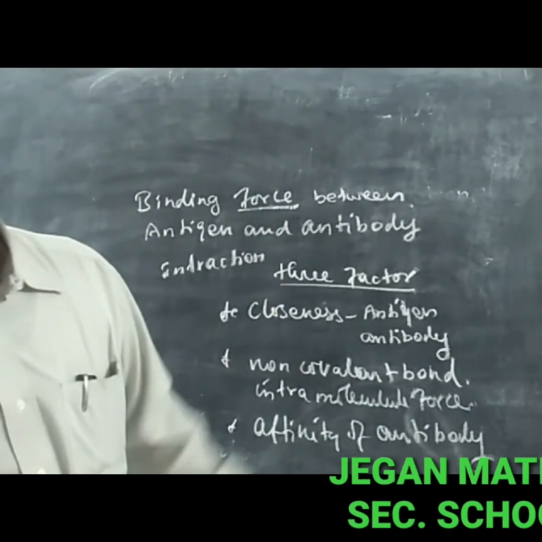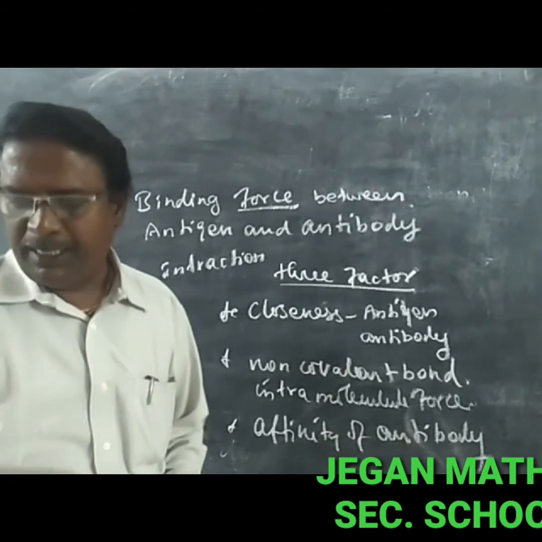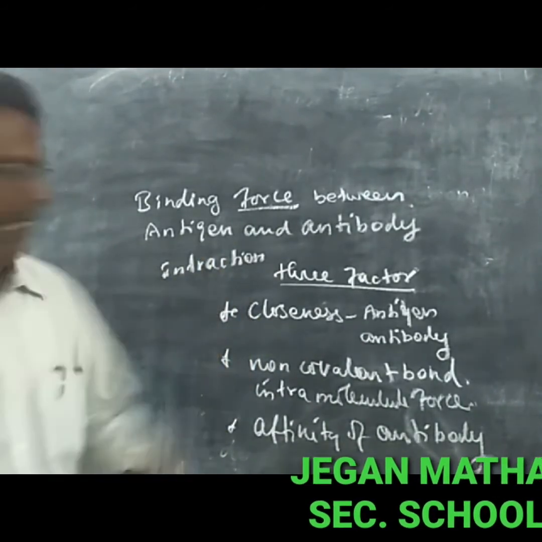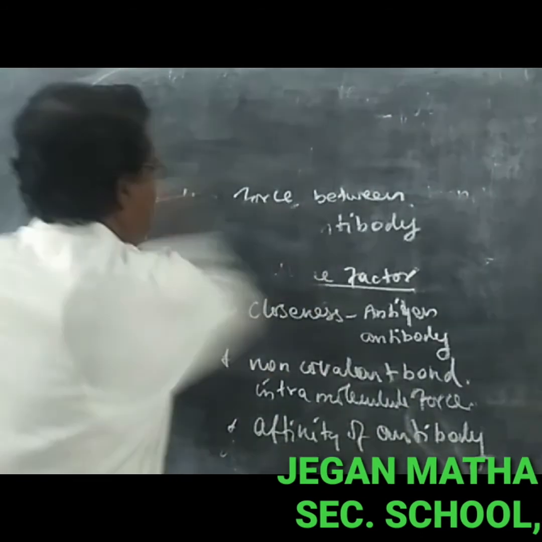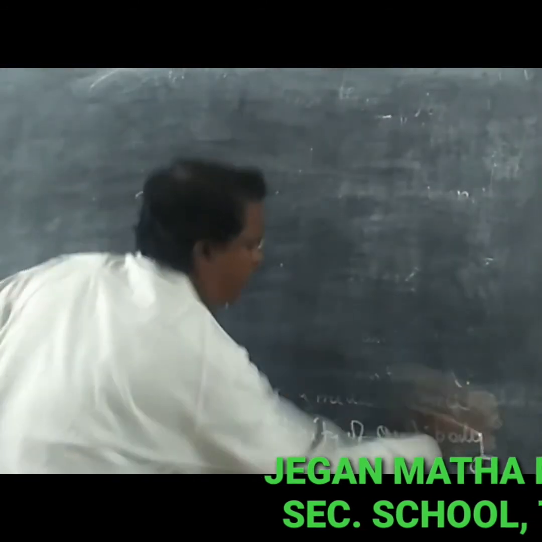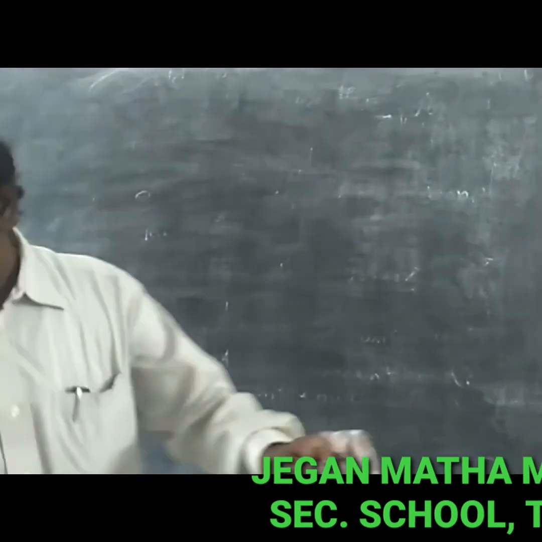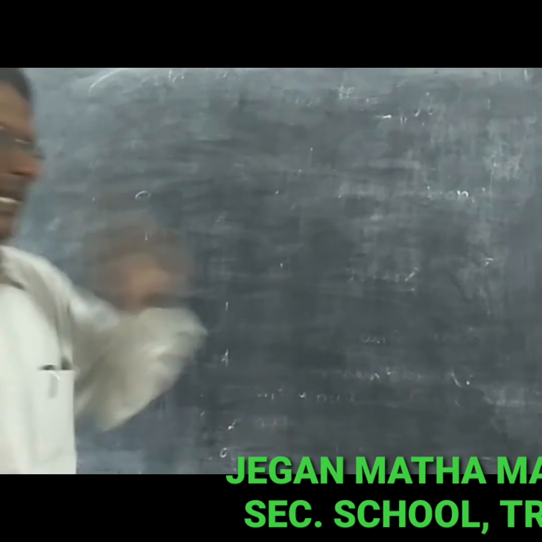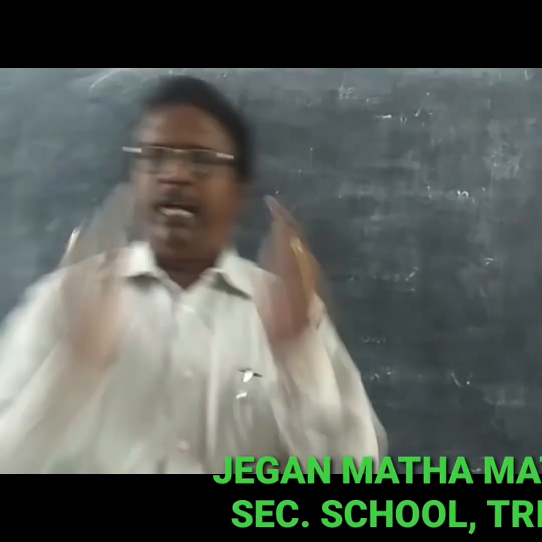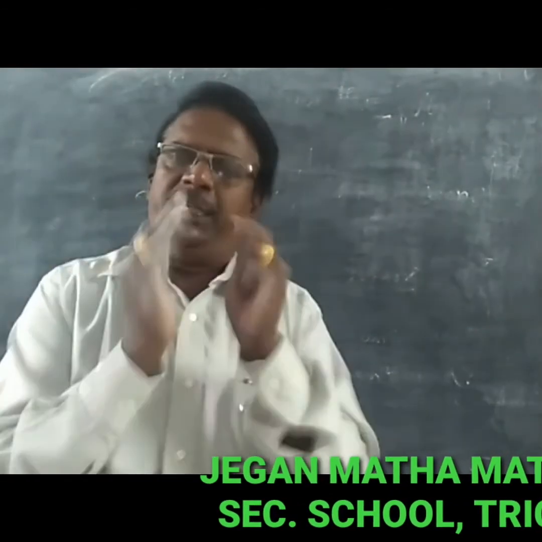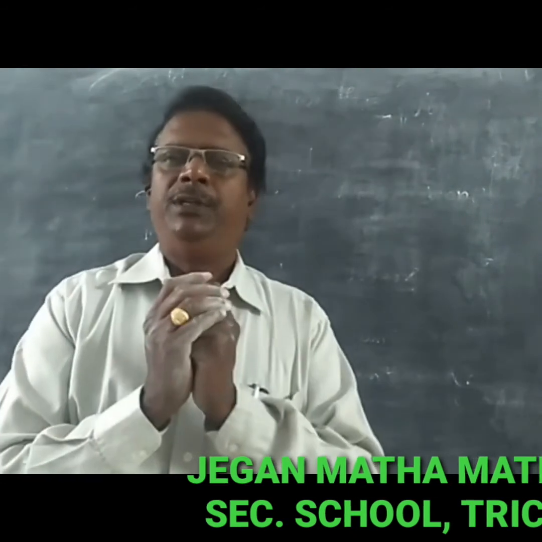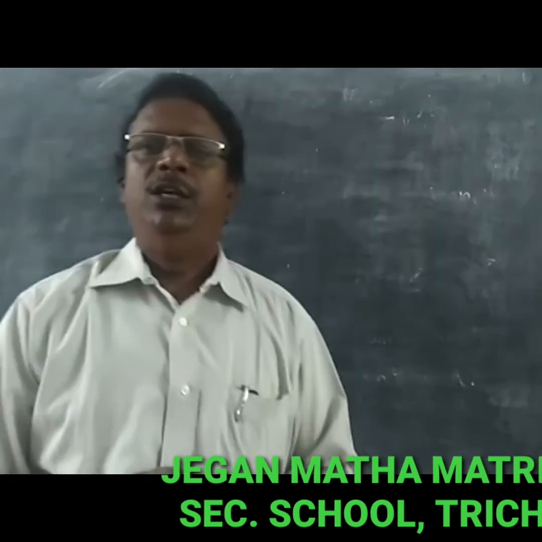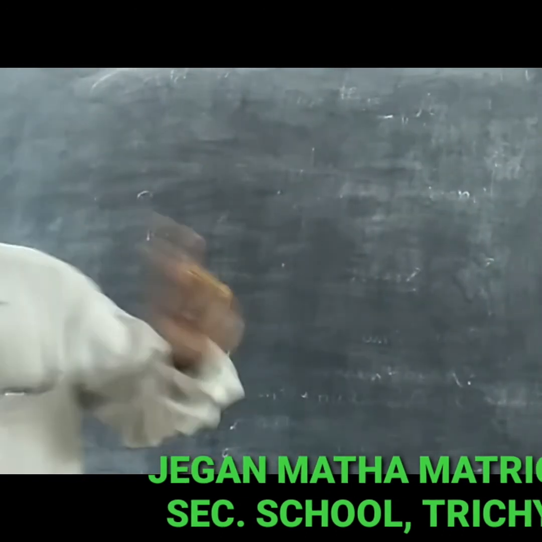When the antigen and antibody are close fitted, the strength of the bond is greater. When they are very close, they form a bond and the bonding strength is very high.